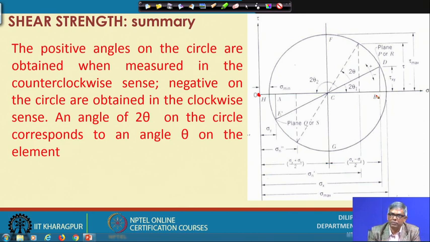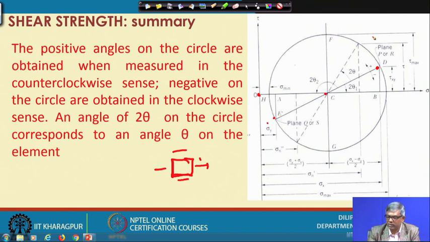Or if the state of stress of a particular point is given, for an element with this side given, a unique point will come here, and similarly for this side, another point will come here. So if you can get this point and this point, automatically I again get the diameter. Or if I know sigma x and sigma y, I can find out the radius, locate the center, locate one point, and draw the circle to get the Mohr circle.